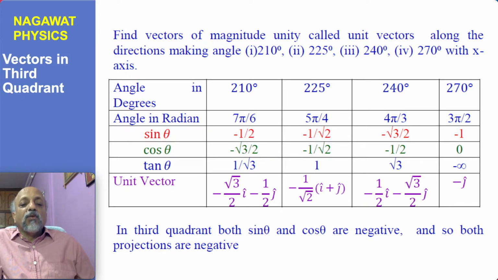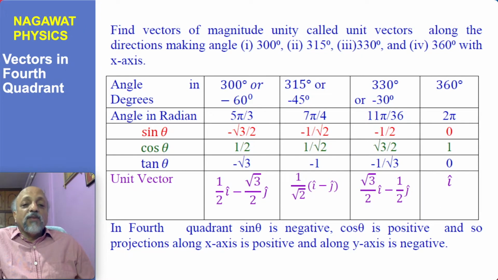In the third quadrant both the x and y components will be negative, and from the values given in this table you can very easily write the unit vectors, because I have already explained them. At an angle of 210 degrees it is given by minus root 3 by 2 i minus half j. For 225 degrees, minus 1 by root 2 times i plus j. For 240 degrees, minus half i minus root 3 by 2 j, and then finally minus j for 270 degrees.